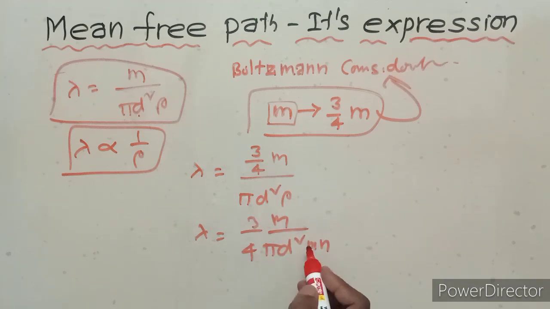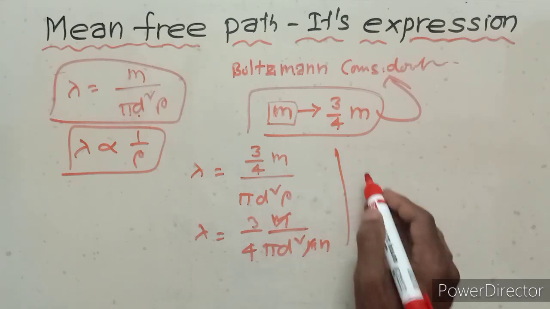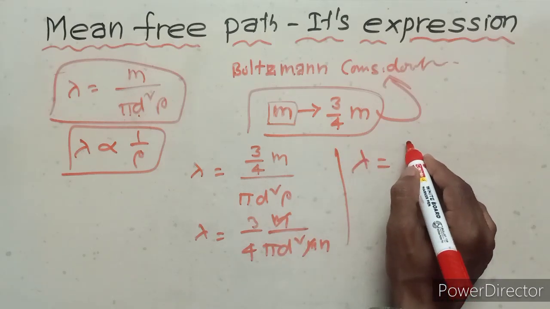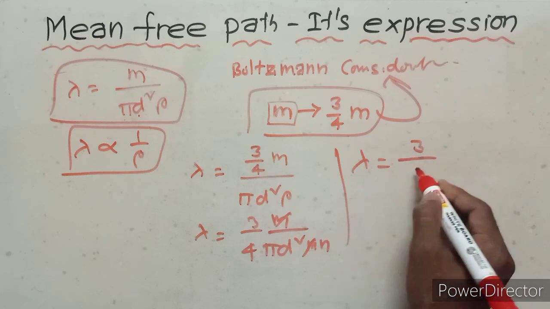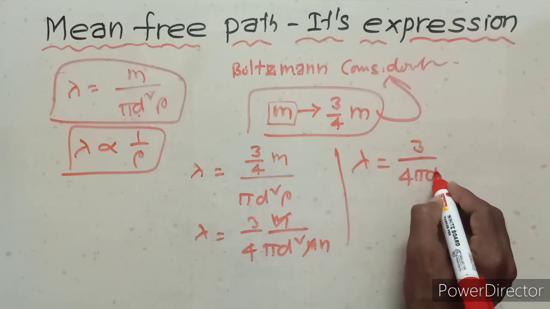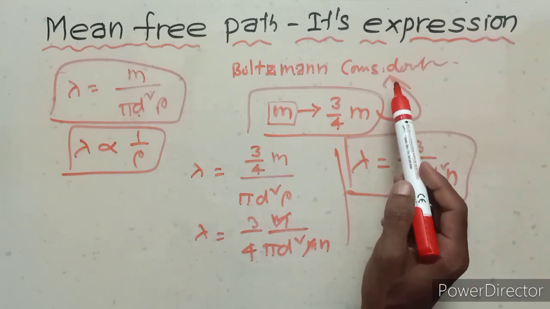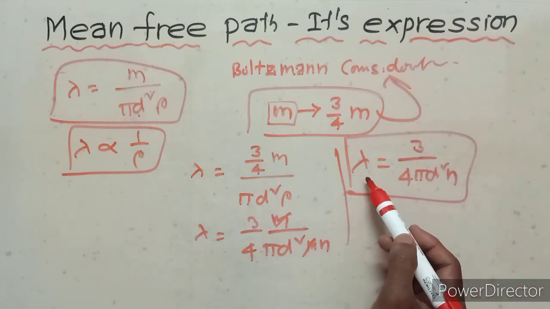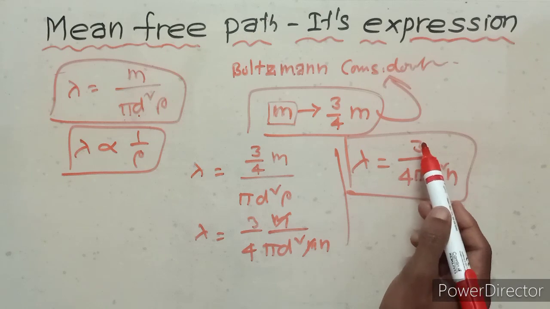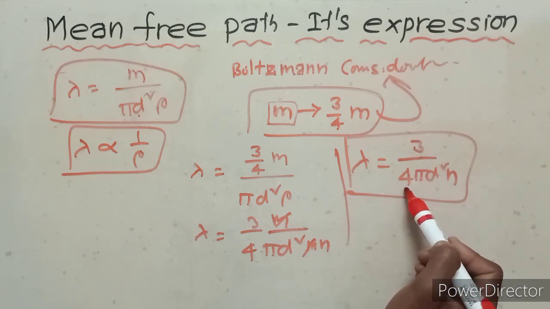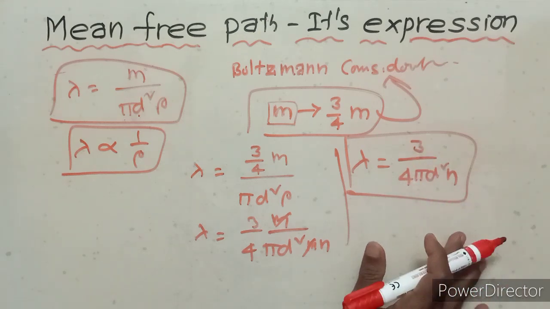M is cancelled. Lambda, the mean free path, equals 3/4 upon pi d square n. So the Boltzmann consideration mean free path equals lambda equals 3/4 upon pi d square n.